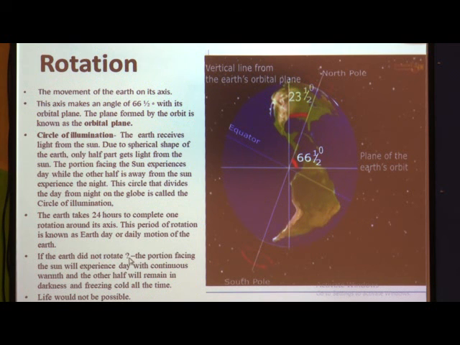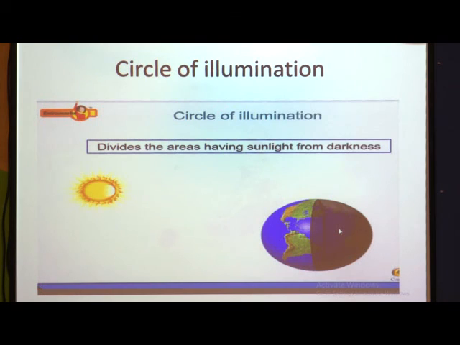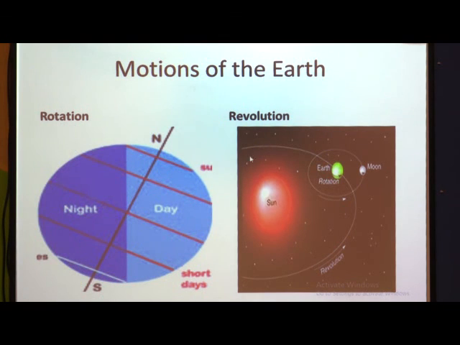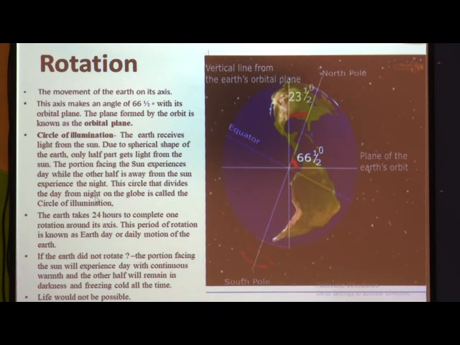The portion facing the sun will experience day with continuous warmth and light the whole time, and the other half will be in darkness and freezing cold all the time. So life would not be possible.